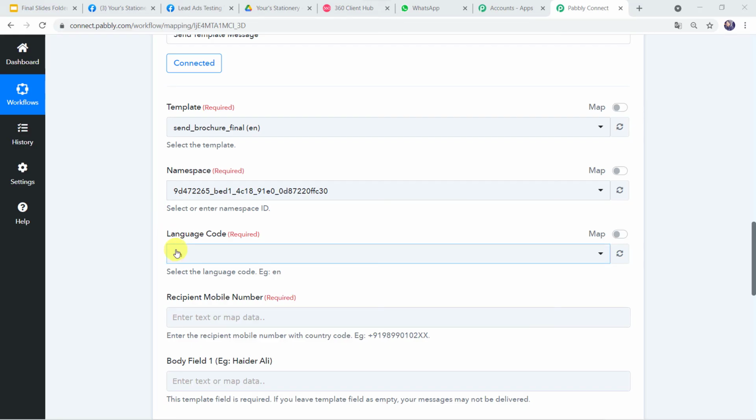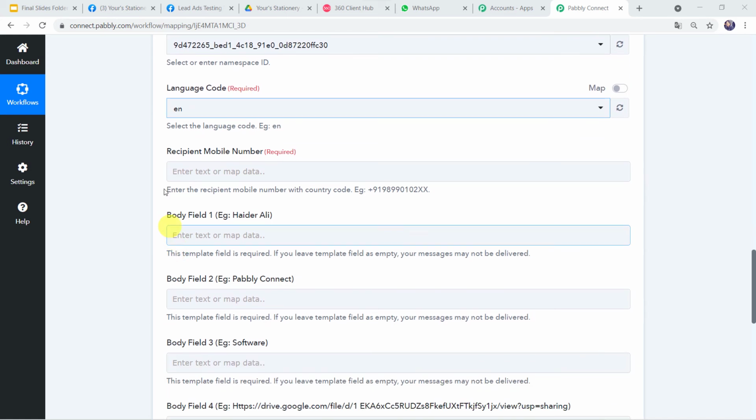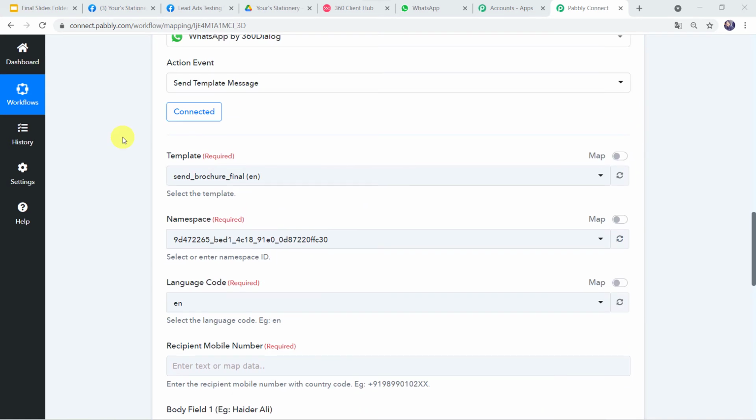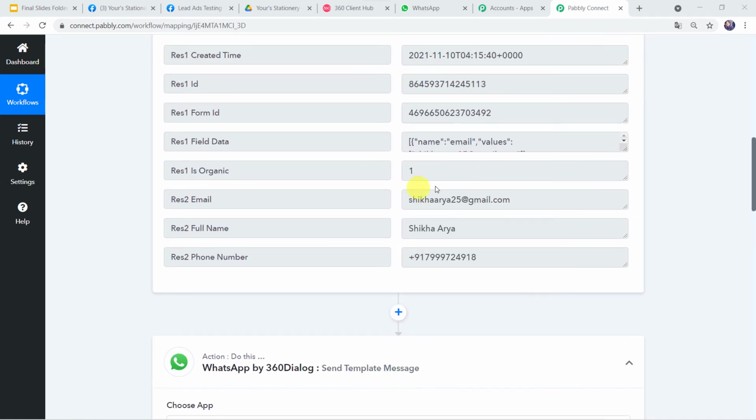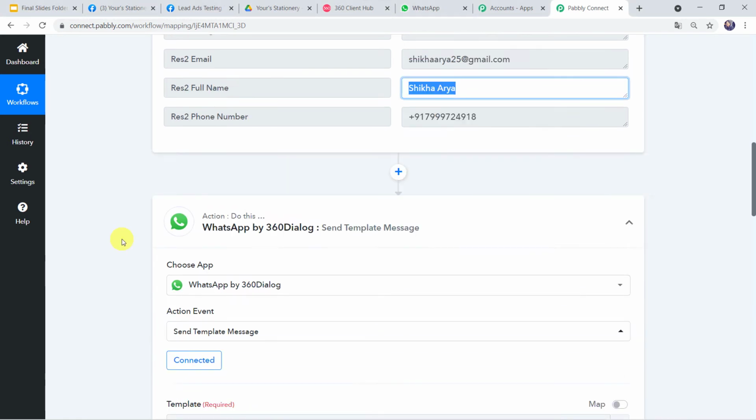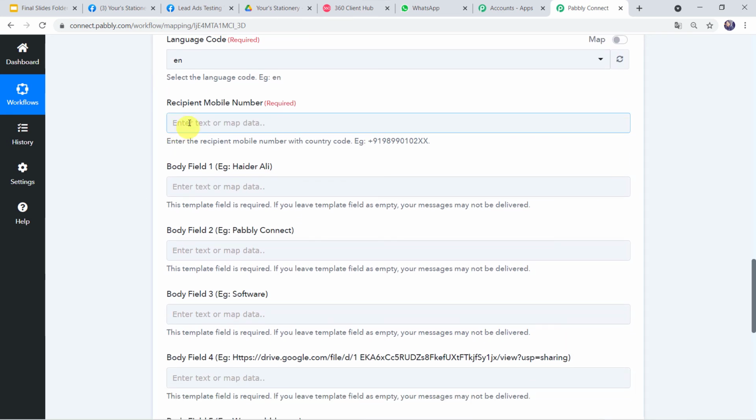Now here we can see the namespace and the language code are automatically captured. So we are not going to change anything over here. Now the recipient mobile number. The recipient will be the customer who is going to receive the message on his WhatsApp number. We have already got the customer details here from the Facebook lead ad forms. So we are going to map this phone number now and this customer name.